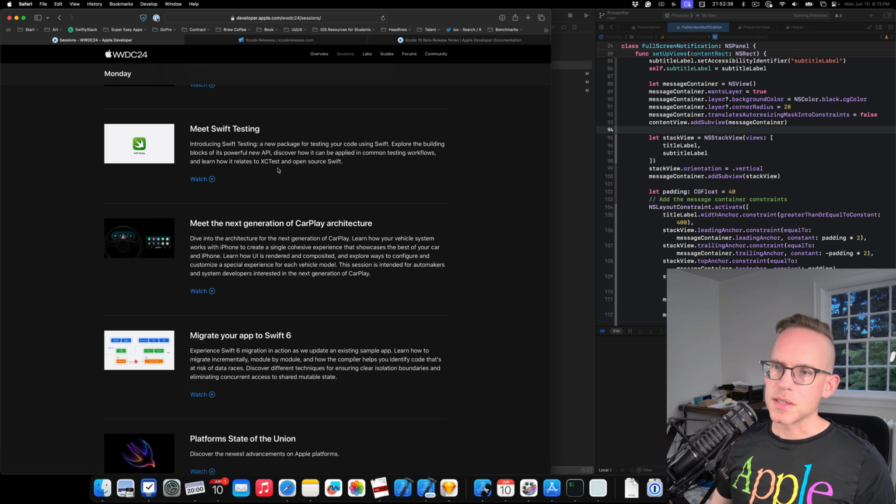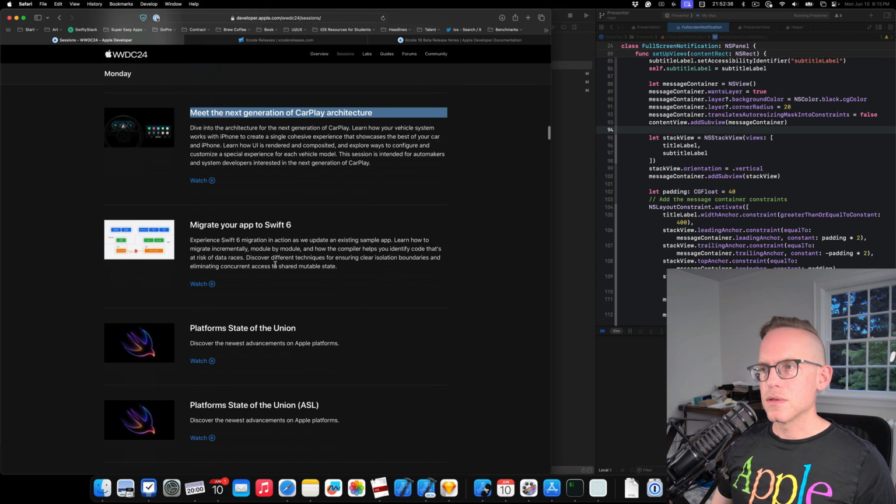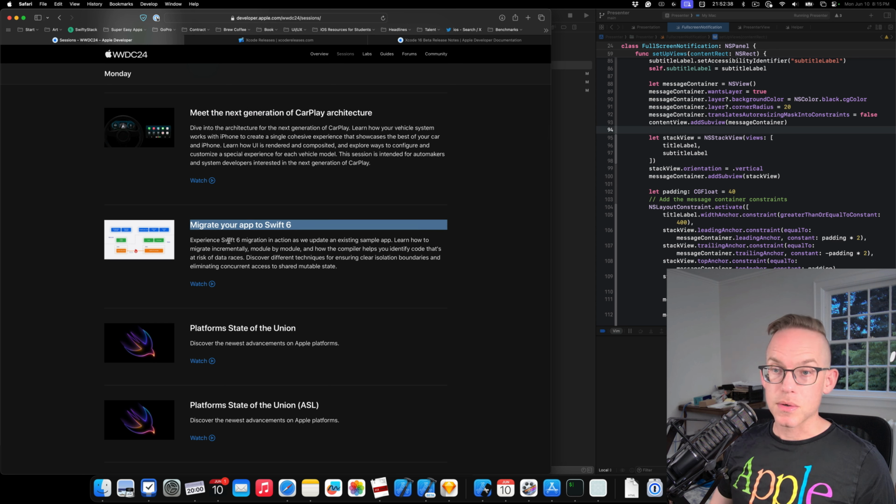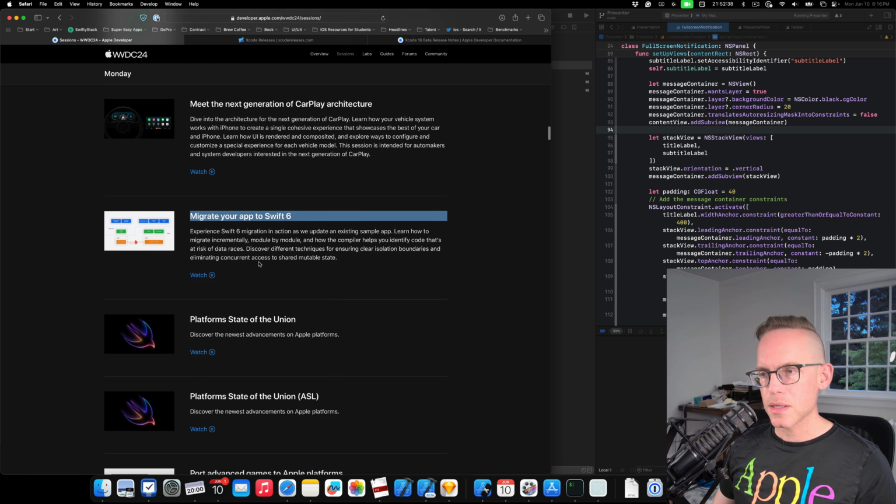It's a little different than testing with XCTest. So we'll see how that looks. XCTest supports both Swift and Objective-C. So this looks like this might be Swift only. And then meet the next generation of CarPlay architecture. So what they're changing there. UI, cool stuff there. So hopefully cars will start adopting some of that new stuff. Or you just need to buy a new car to get the latest. I'm not sure. Migrate your app to Swift 6. So Swift 6 is going to change a lot of the async logic. I don't know if anything else is majorly changing besides async. I think that's the big thing.